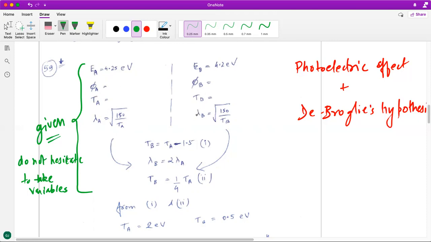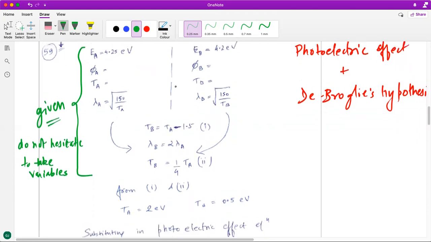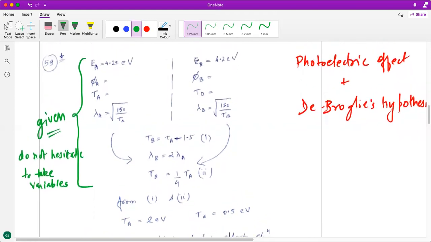So you can notice here we get the information that the energy of photon is given. Work function you do not know, kinetic energy you do not know. The relationship between de Broglie wavelength and kinetic energy you know for an electron. This is for an electron only, that we have explored: the relationship between de Broglie wavelength and kinetic energy is root 150 by kinetic energy in electron volt. We get the wavelength in angstrom.